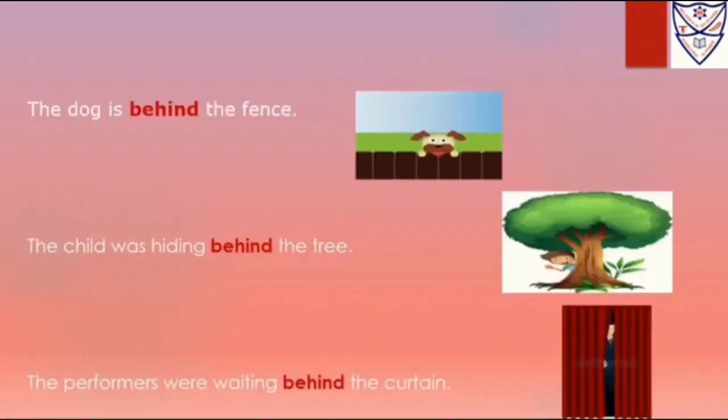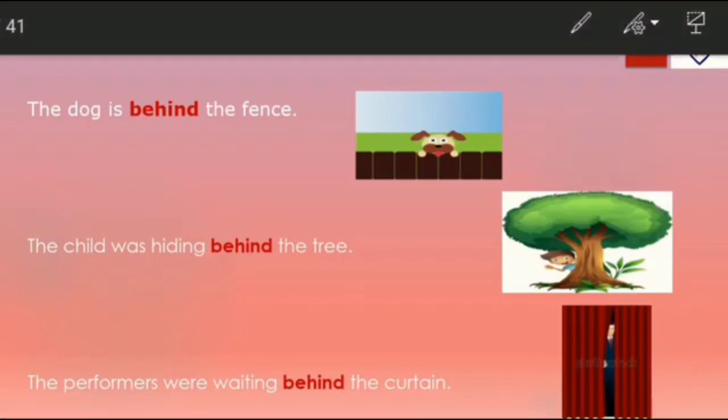Let's see some examples about behind. The dog is behind the fence. So where is the dog? Behind the fence. You can see in the picture where it is: behind. The child was behind the tree. So where is the child? Behind, at the back. The performers were waiting behind the curtain. Look at the picture. Where are the performers? They are waiting behind the curtain.